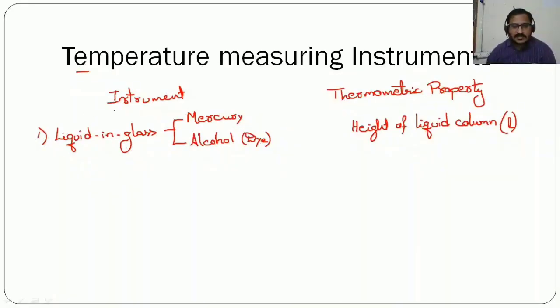See, temperature is an indirect measurement. We can't directly measure the temperature. See, based on the height of the liquid column, there will be some calibration. Suppose if there is 1 centimeter rise, that is equal to some 5 degrees centigrade rise in temperature. Like that, there will be some calibration or scaling. So based on that, we will be able to get the temperature here. Then second one is gas thermometers.